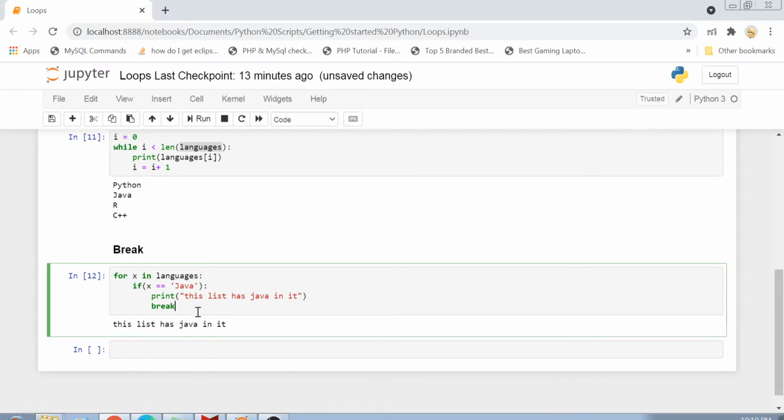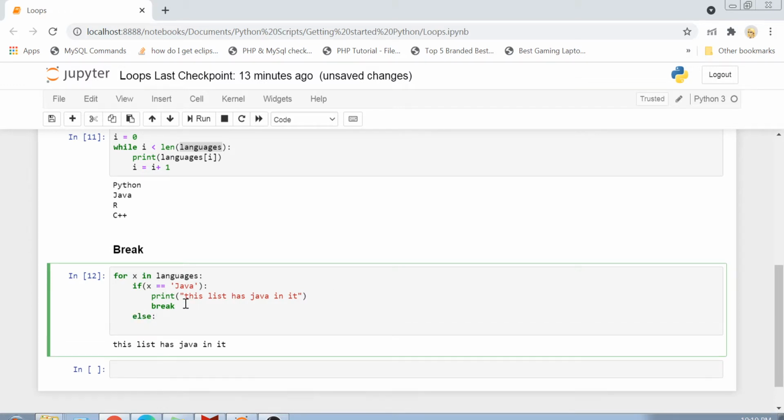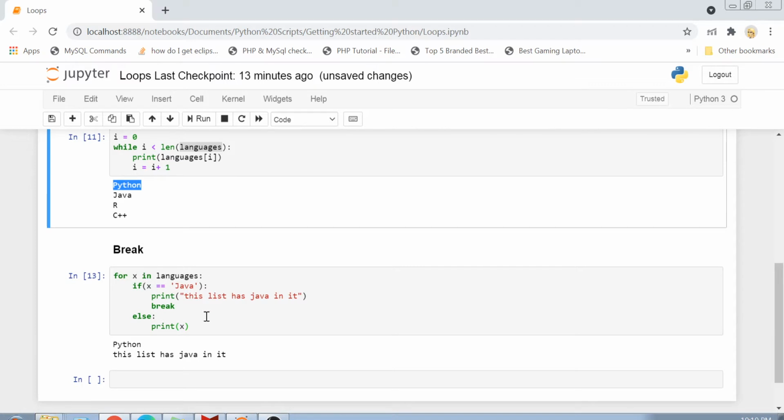So you see what happened here. Let's do one more thing. For x in languages, if x is equal to Java, then I will print that this list has Java in it. But if x is not equal to Java, then I will keep on printing whatever item I have come across in this collection. So you see what happened. My variable iterated over Python. It saw that Python is not equal to Java, so it continues further with the loop. It goes to the next item here, and then it saw, okay, this item is equal to Java. So now I will print something else.